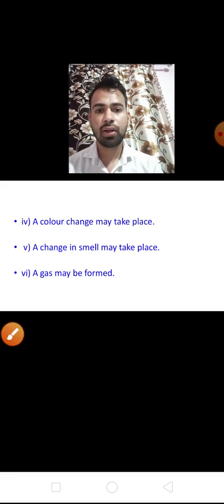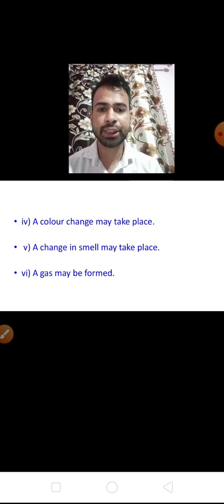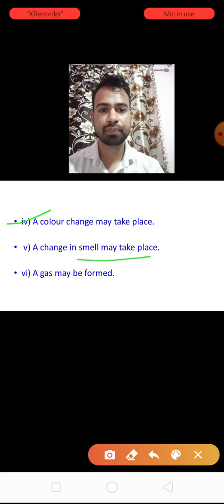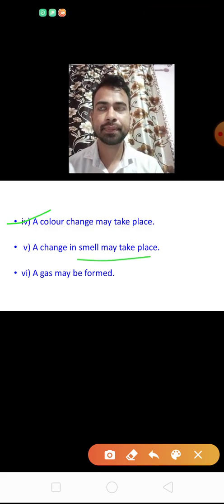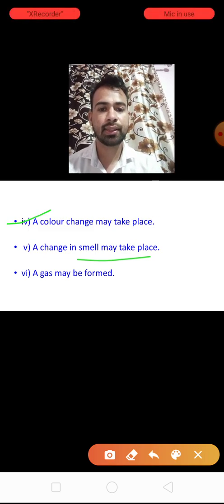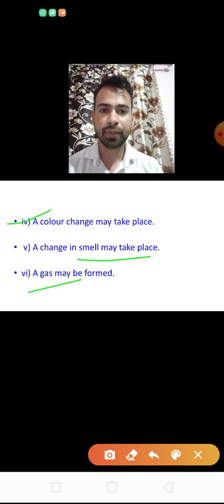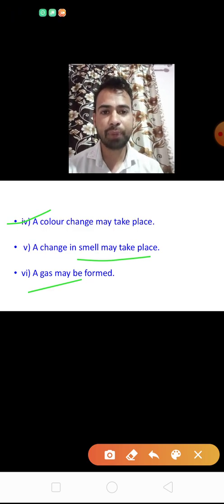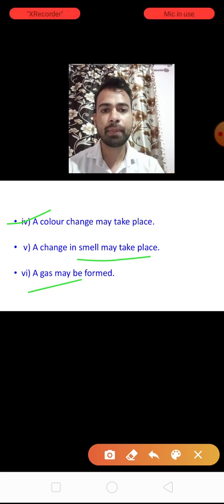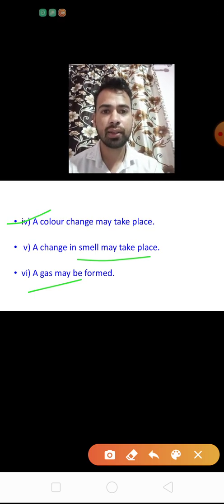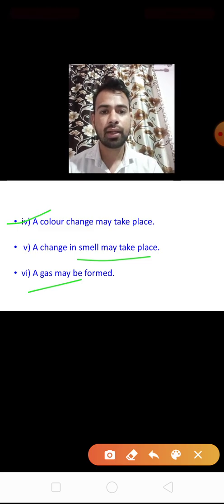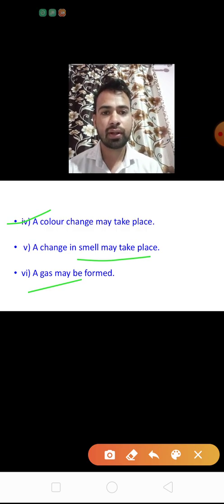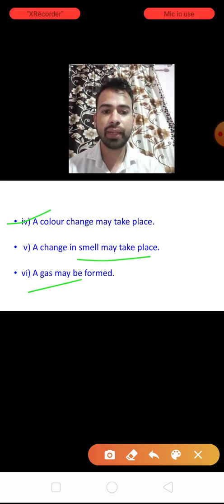The color of the substance will change. Smell may also appear during the chemical change, and lastly, a gas may be formed. These things happen when a chemical change takes place. Overall, we can say that after a chemical change, new substances are formed which have different properties.